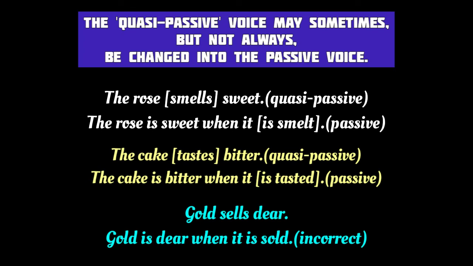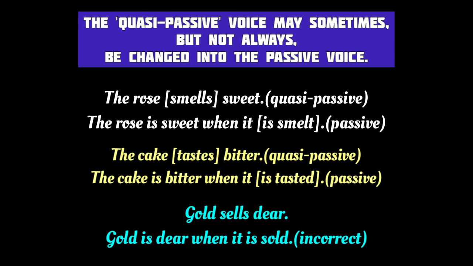Quasi-passive verbs are sometimes, but not always, changed into the passive voice. For example, in the sentence, the rose smells sweet, the verb smells is in the quasi-passive voice. But how to change it into the passive voice? Now see the sentence, the rose is sweet when it is smelt. This sentence contains two clauses, and in the second subordinate clause, the verb is smelt is in the passive voice.